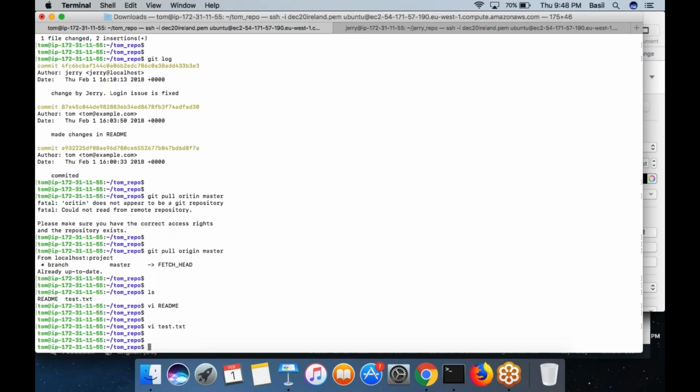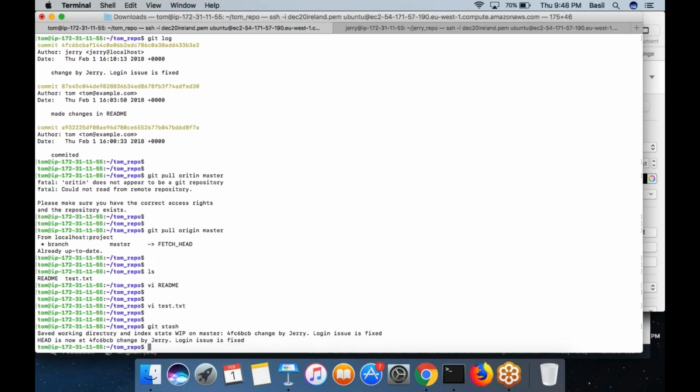But before I make this commit, my manager came to me and asked me to stop working on the current work, don't commit it, start working on a new thing. What I would do is I will run the command git stash. The git stash command would reset you back to the previous stable commit, and whatever modification you have will be kept in a stash queue.